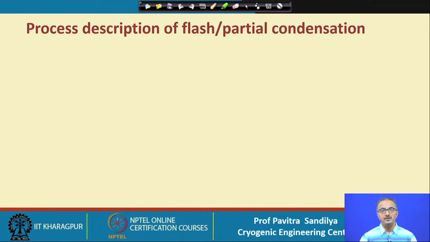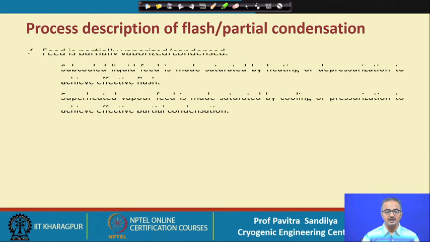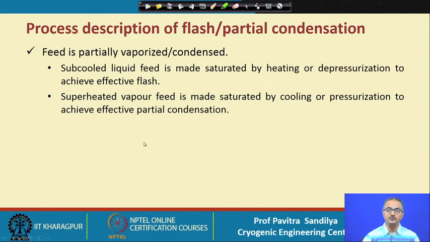Now, let us see how we describe the process, both for partial condensation and flash vaporization. The feed is either partially vaporized or condensed. If we have a subcooled liquid feed, it first has to be brought to the saturated condition, and only then do we do the flash vaporization.